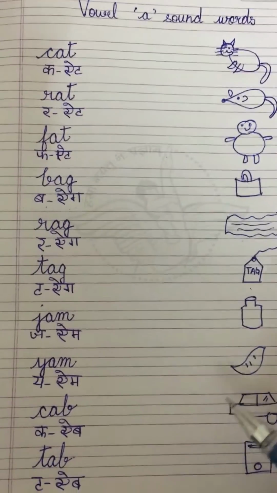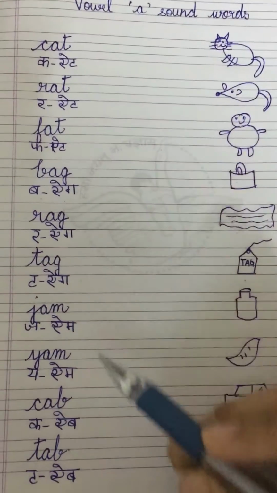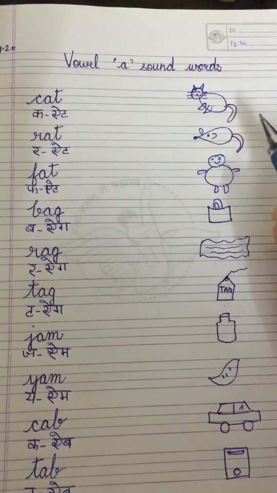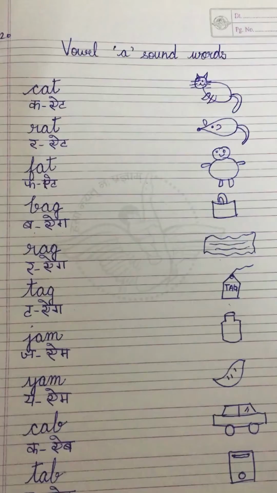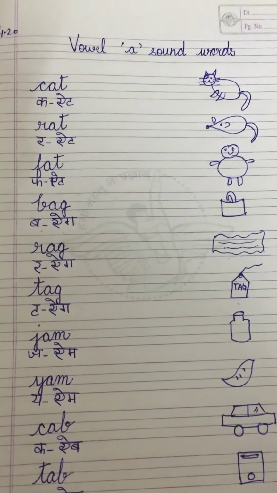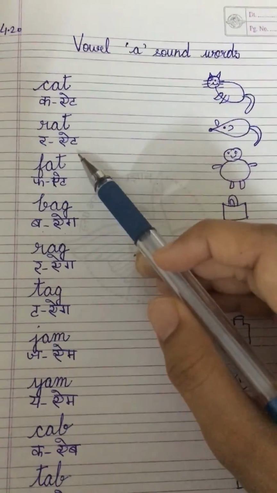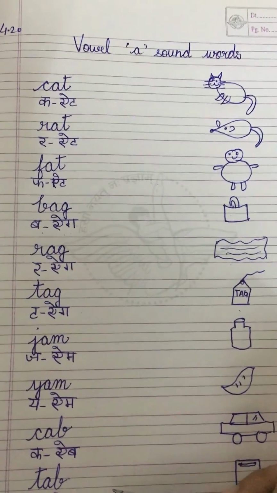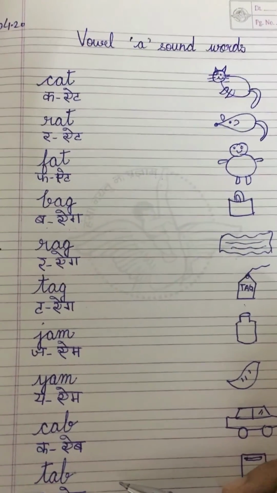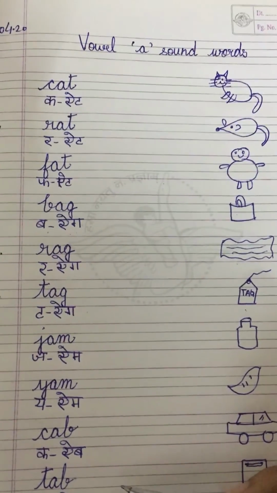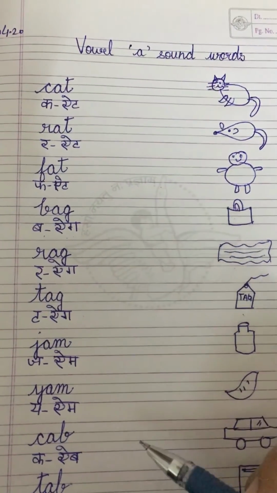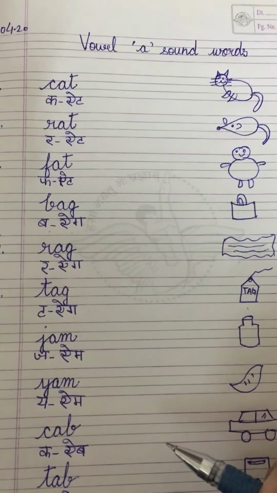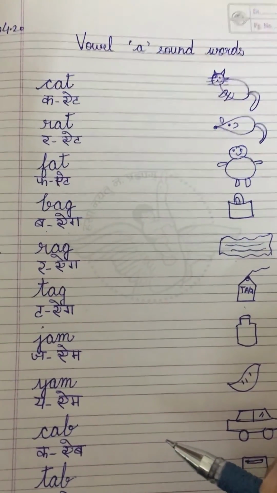So you all will note down the words in your notebooks. You will write down date, topic, and you will also draw the picture. And you have to also write down the Hindi fonts of these words. Why am I telling you to write down the Hindi fonts? Because then only you will be able to read aloud the words, and when you come back to school you will be easily reading your books.